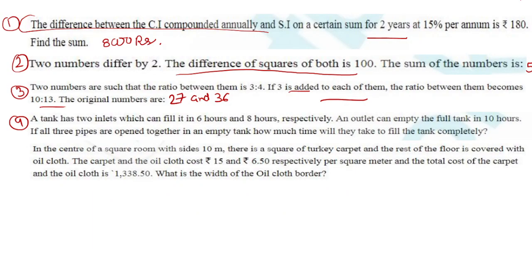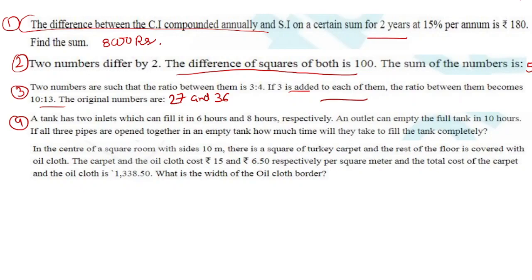Okay, let's try to understand the fourth question. This is a question of the chapter pipe and cistern, also called nal or tanki. A tank has two inlets which can fill it in 6 hours and 8 hours respectively, and an outlet can empty the full tank in 10 hours.